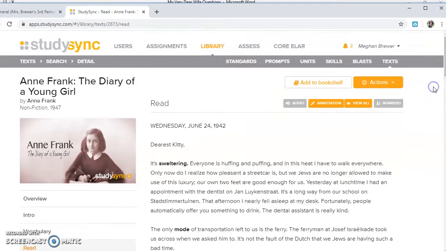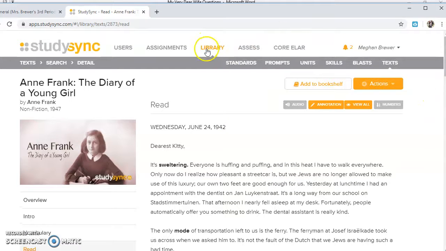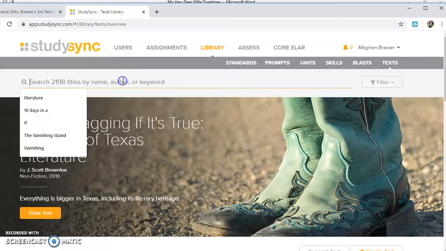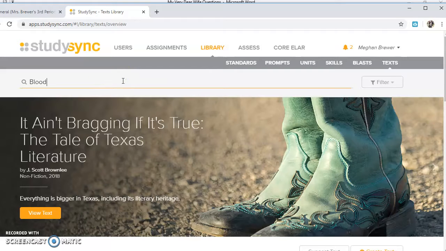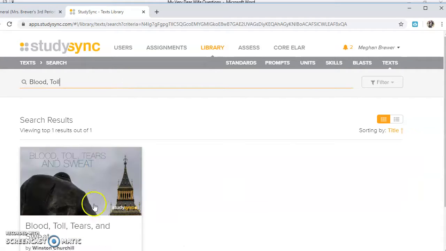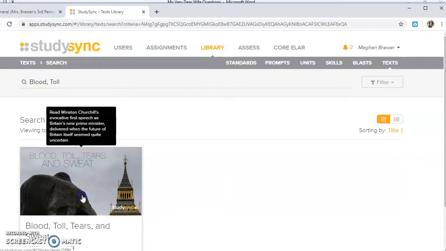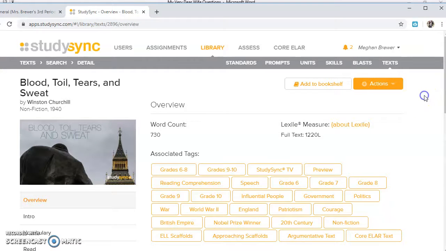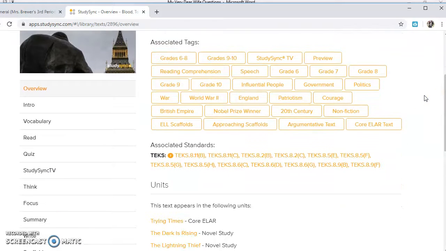So if I go to, for example, this week's story, and I want to look for, it's called Blood, Toil, there we go, Blood, Toil, Sweat, and Tears, I can look at all of the same stuff over here to the side.